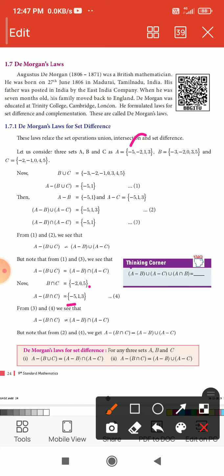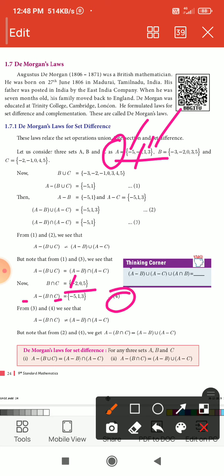Minus 2 is in both B intersection C and A, so cancel it, don't write it. Then write 1, and write 3, since 3 is also not in this set. The common element in both sets is minus 2 only, so delete it and write the remaining elements of A. This is A minus B intersection C. Mark it as equation number 4.